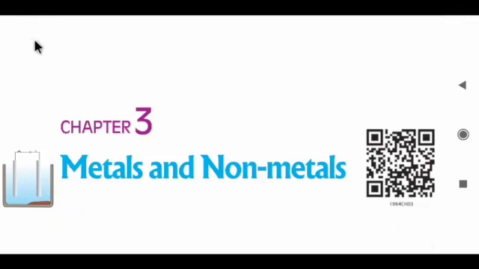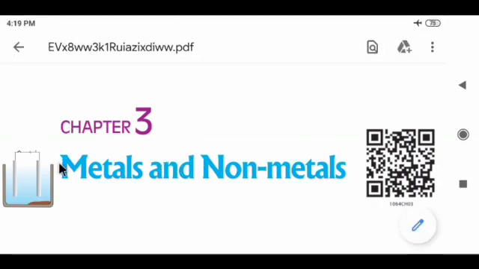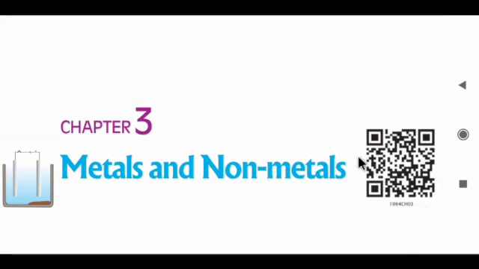Standard 10, chapter number 3, Metals and Non-Metals. By the name of this chapter, we can conclude what the content of this chapter is. Copper, zinc, iron, these all are metals, and carbon, nitrogen, these all are non-metals. We know it. But how can you conclude which unknown substance is a metal or non-metal? To conclude it, you have to know some properties of these particular substances.